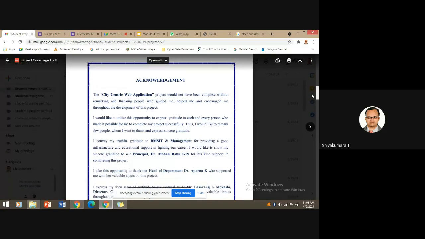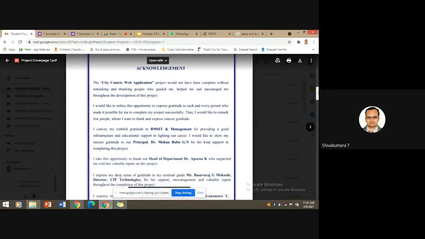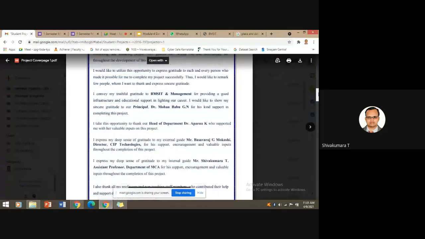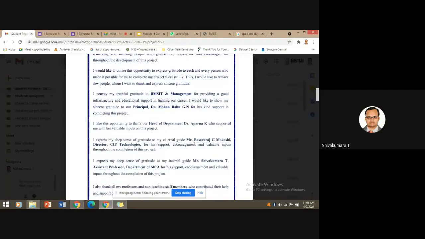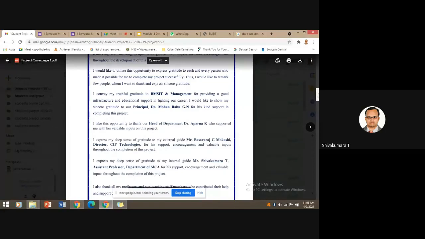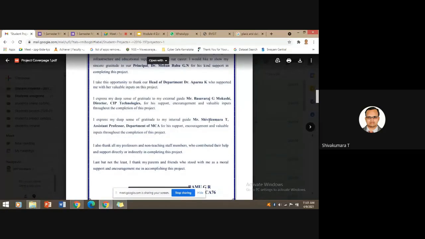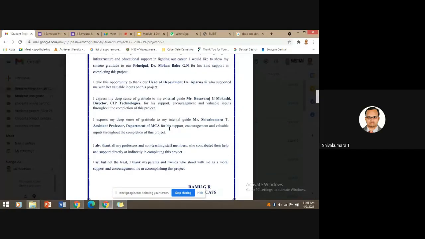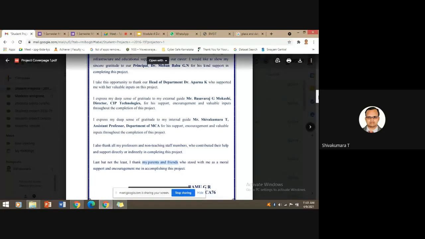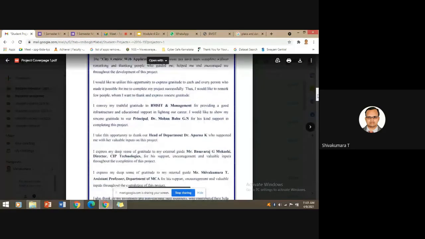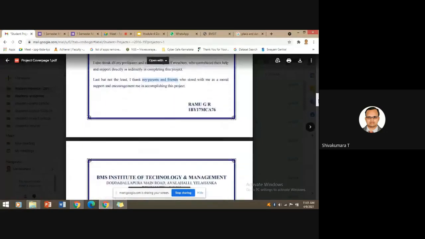So first the college and the management, then the principal, then the head of the department, then the external guide who supported you in carrying out the project in their premises, then the internal guide, the department, other professors, non-teaching staff members, then parents, friends, etc. This is the acknowledgement page. Again, it all comes under the preliminary pages.